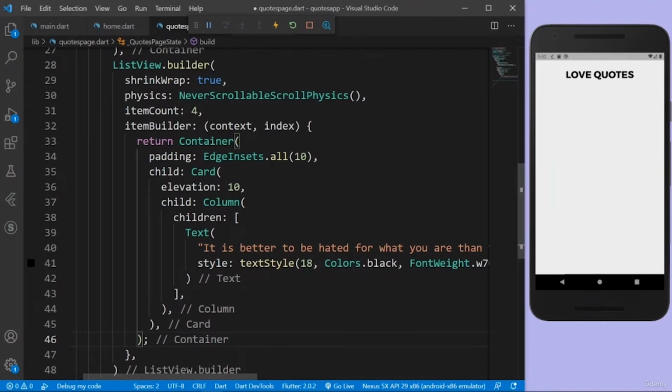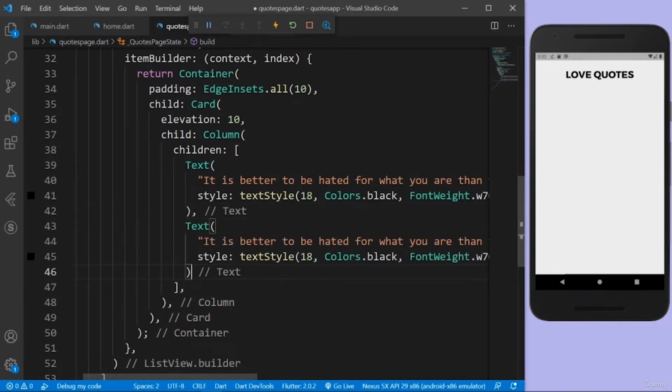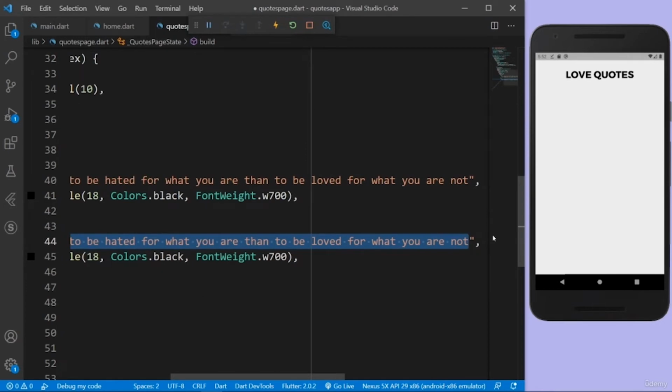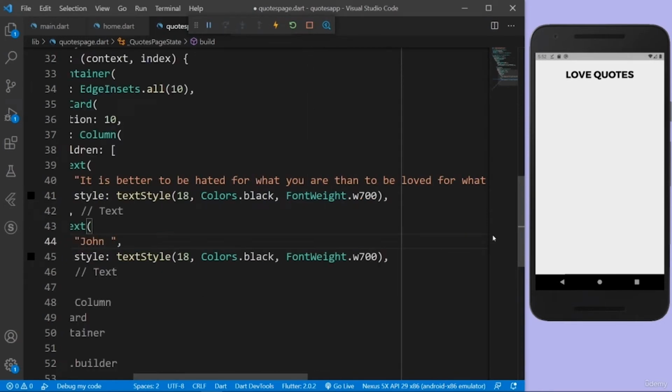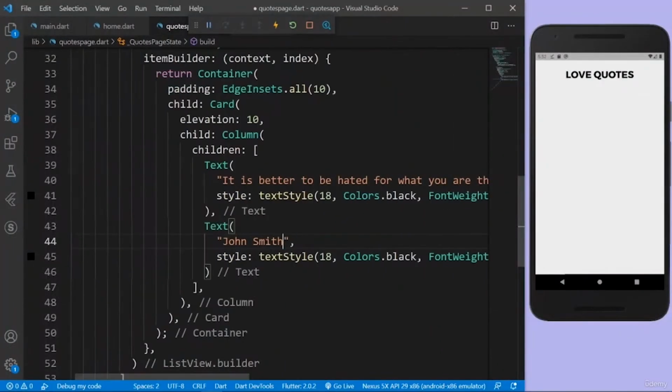And let's actually give another text. So after this text widget, I'll have another text widget with the author name. So author, let's say John Smith is the author of this quote, because in the website we also get the author name with the quote itself. See, after the quote we get by Andre. So okay, we get also the author name. And let's actually minimize the font size, let's say 15 pixels only. Let's save everything, and we should have our card with the quotes.